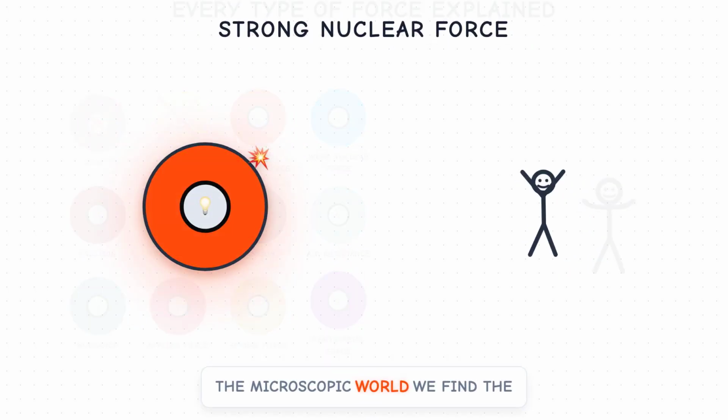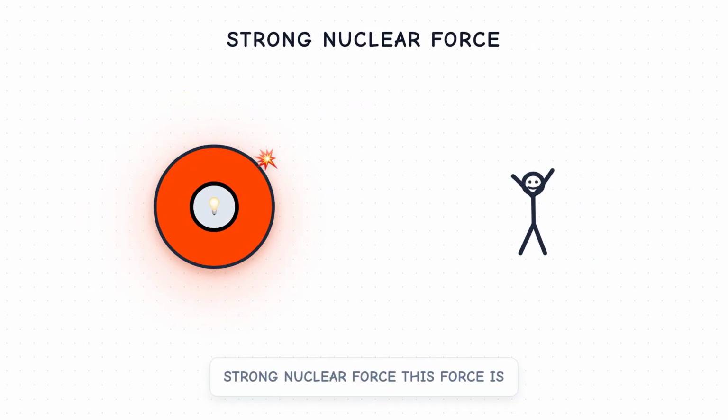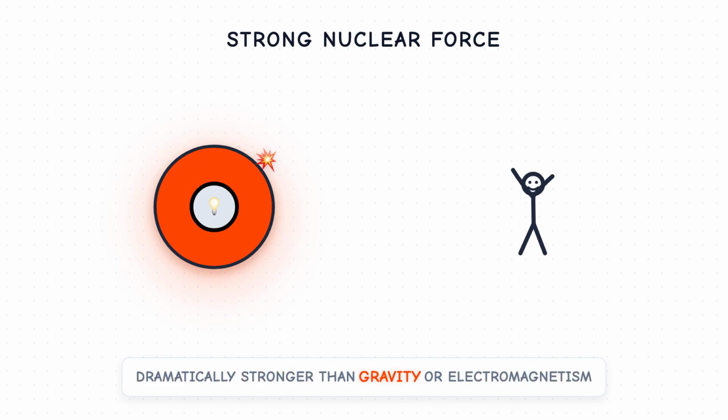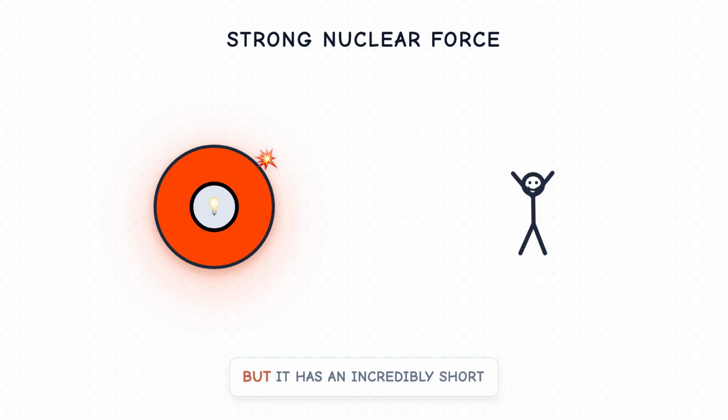In the microscopic world, we find the strong nuclear force. This force is dramatically stronger than gravity or electromagnetism, but it has an incredibly short reach. Its main job is to glue together the protons and neutrons within an atom's nucleus. Protons, being positively charged, naturally repel each other through the electromagnetic force. Without the strong nuclear force, atomic nuclei simply could not exist, and neither would any elements heavier than hydrogen. This immense binding energy releases in nuclear reactions, showcasing its raw strength.